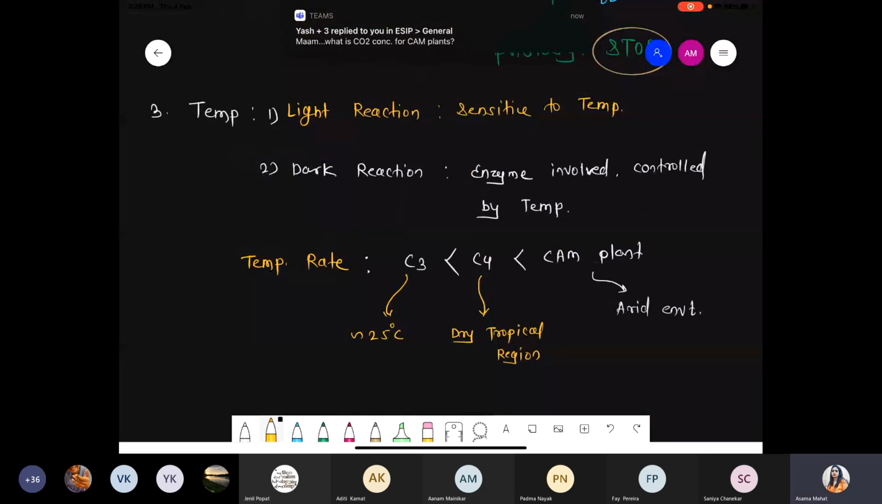CO2 concentration, listen, that is less than 360 ppm. It stays approximately around 100 ppm, 100 to 150. No need for the CAM, don't worry Yash, okay?